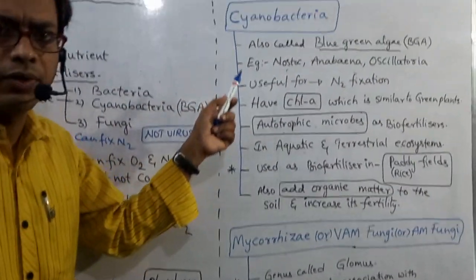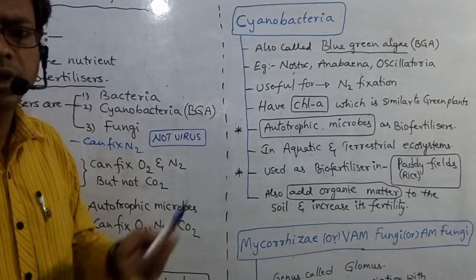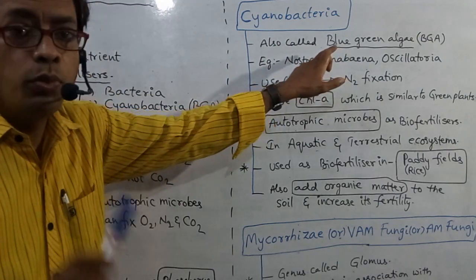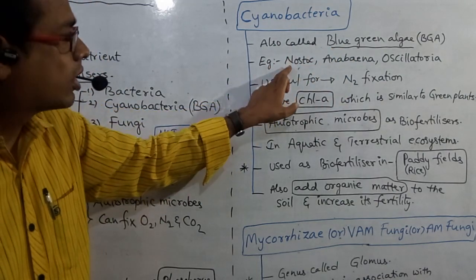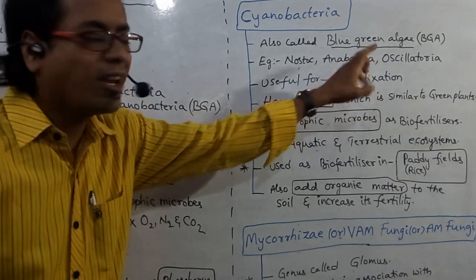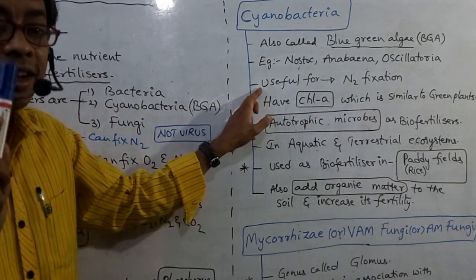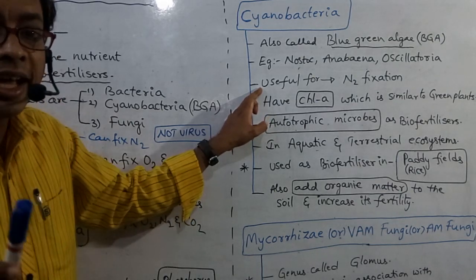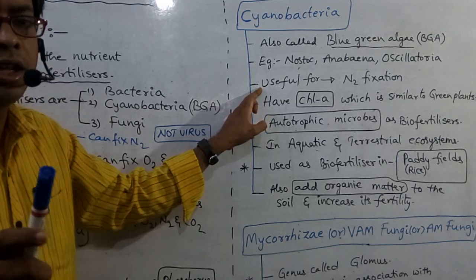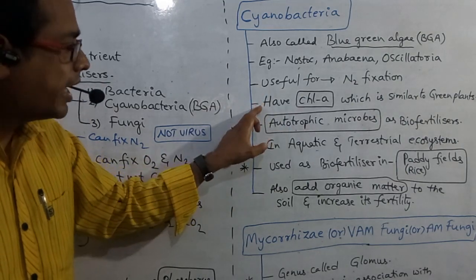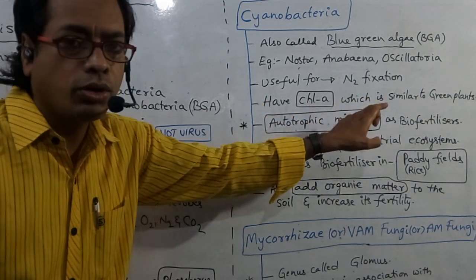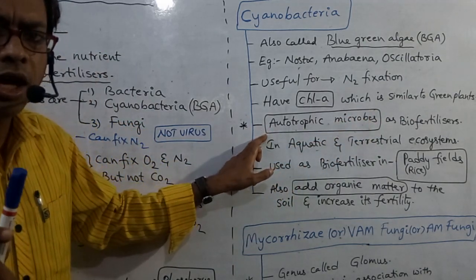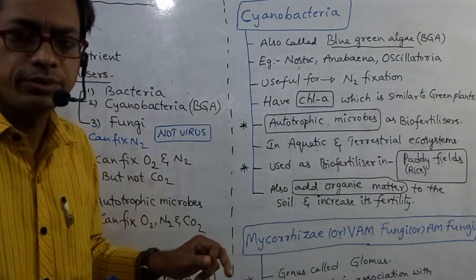Now I want to explain individually, one by one. Cyanobacteria, also called blue-green algae. Examples: Nostoc, Anabaena, Oscillatoria. Useful for nitrogen fixation, which occurs by nitrogenase or dinitrogenase present in heterocysts. They have chlorophyll A similar to green plants or higher plants. Cyanobacteria are autotrophic microbes.